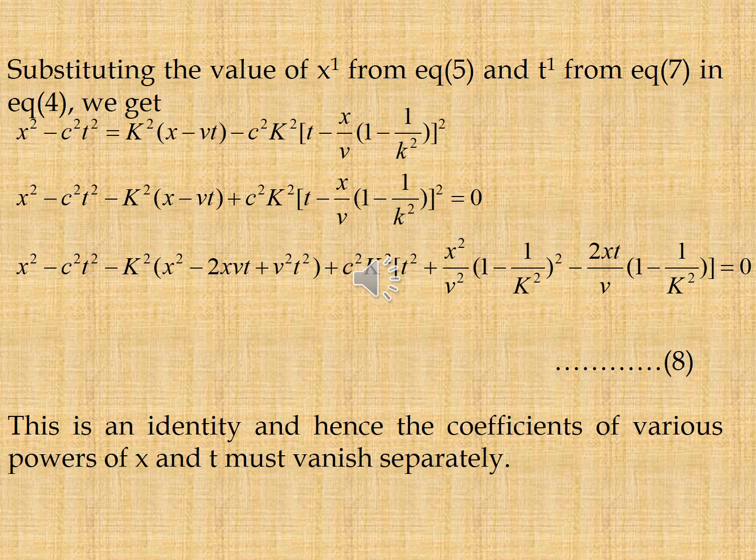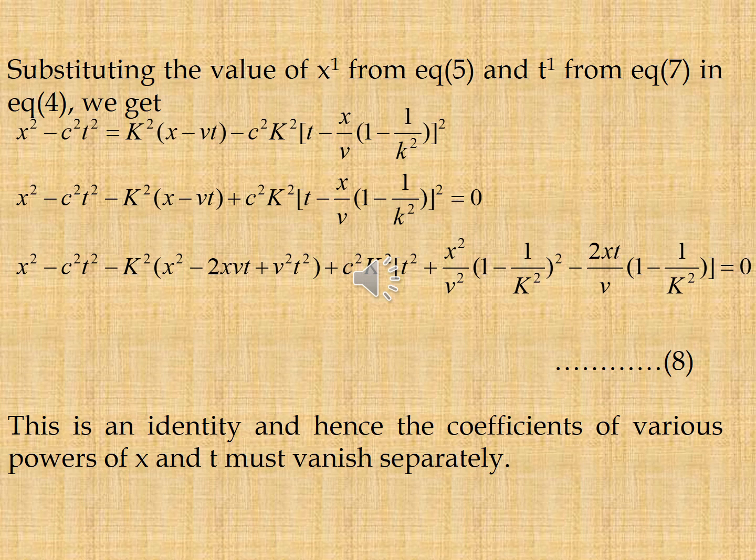Substituting the values of x dash from equation 5 and t dash from equation 7 in equation 4, we get x square minus c square t square minus k square into x square minus 2xvt plus v square t square plus c square k square into t square plus x square by v square into 1 minus 1 by k square whole square minus 2xt by v into 1 minus 1 by k square is equal to 0.